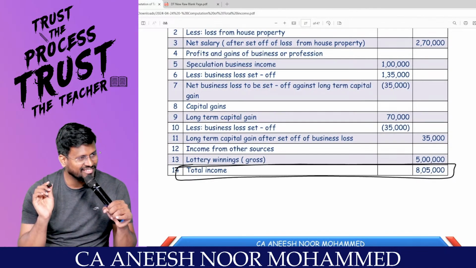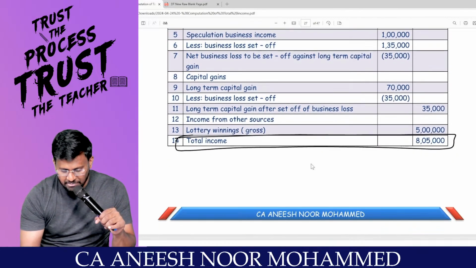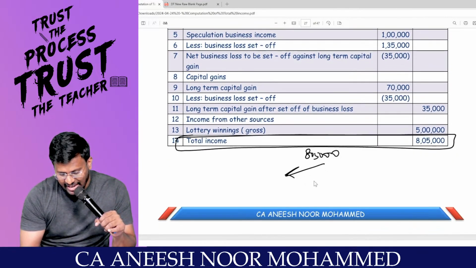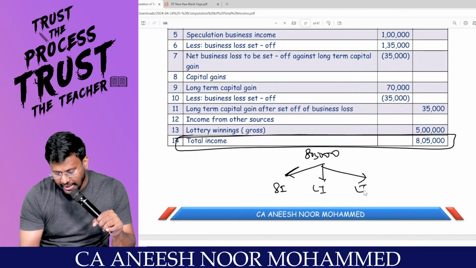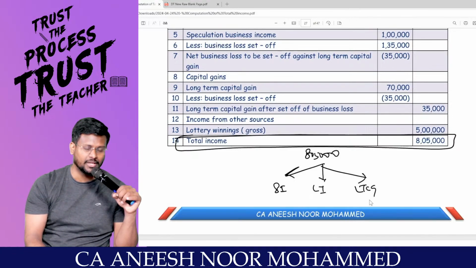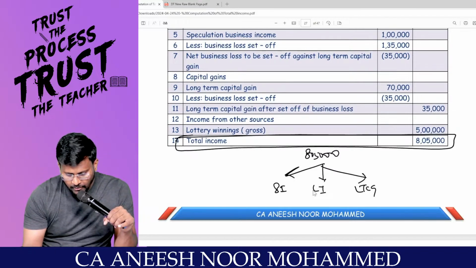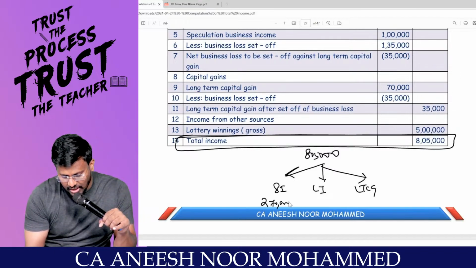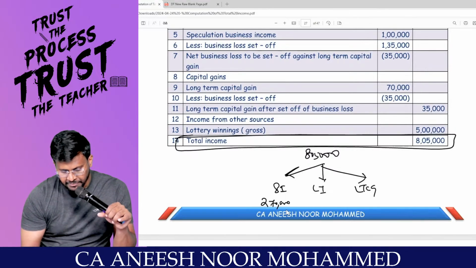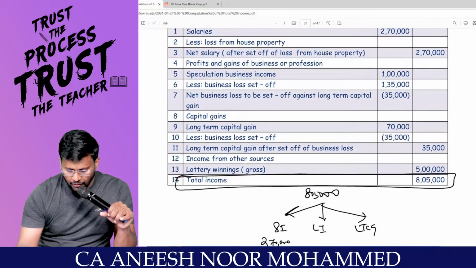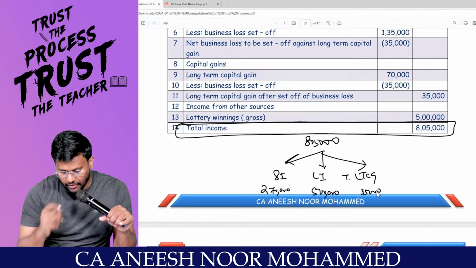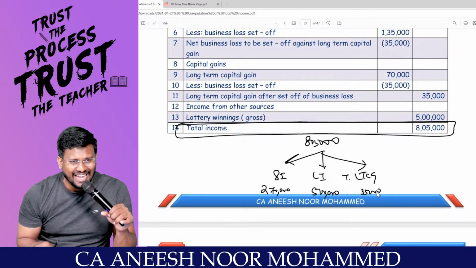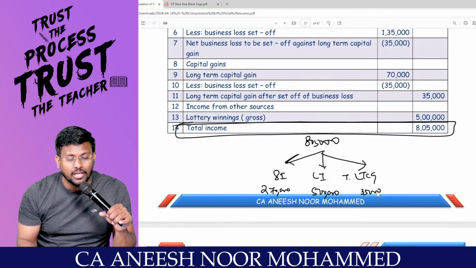My dear lovable students, 8,05,000 comprises salary income, lottery income, and long-term capital gain. How much salary income? 2,70,000 is the salary income. Am I right? How much is the lottery income? 5 lakhs. What is the taxable long-term capital gain? 35,000. What is the basic exemption limit applicable under the default tax regime?